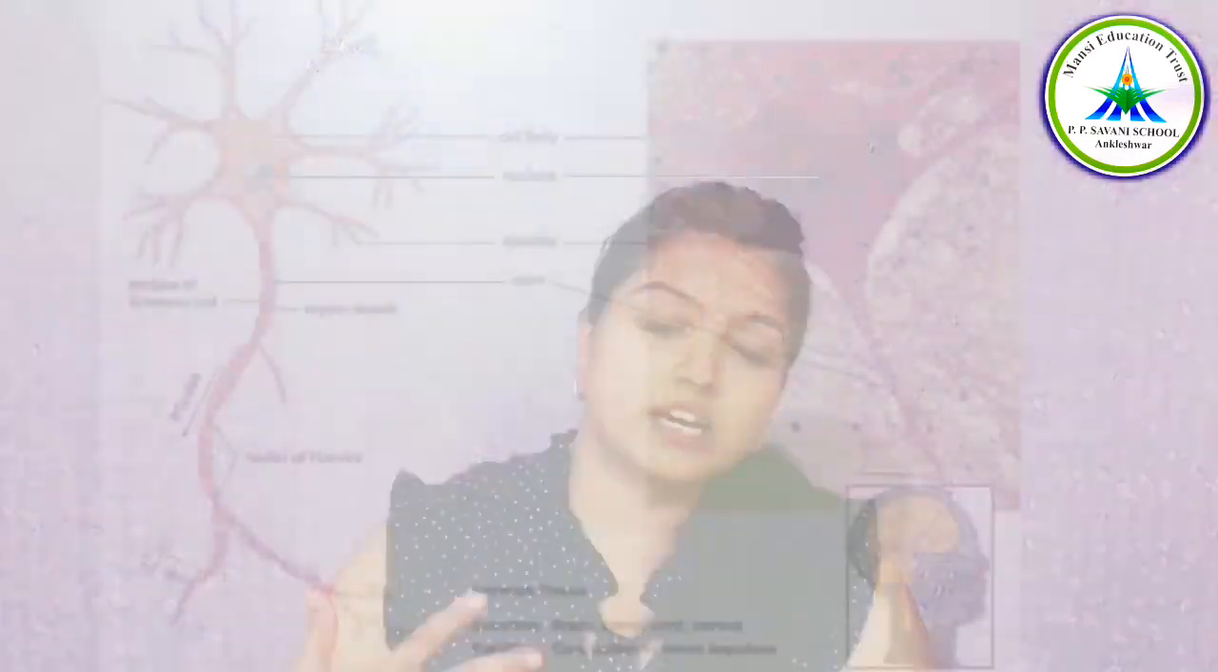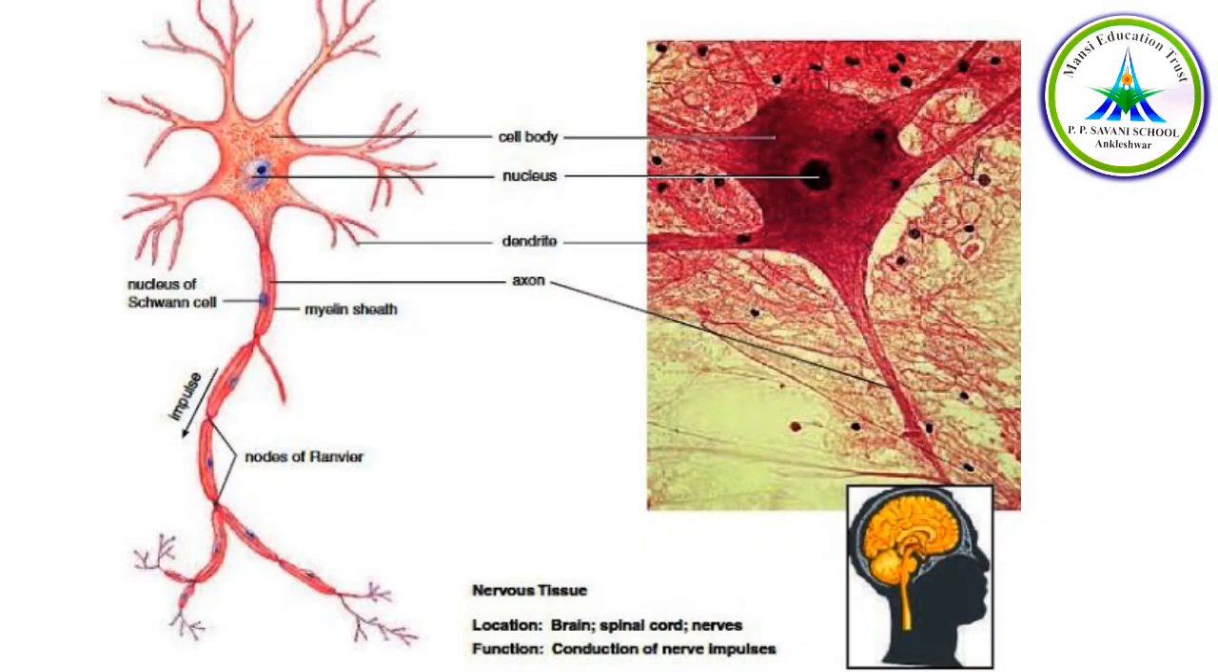The next that we have to study, the last one, is the neural tissue, or we can say the nervous tissue. Now what is the function of a nervous tissue? It sends the electrical impulses from one neuron to another neuron. Now neurons are what? The cells associated with the nervous system. These are the ones which send the electrical impulses in the form of signals from one neuron to another.